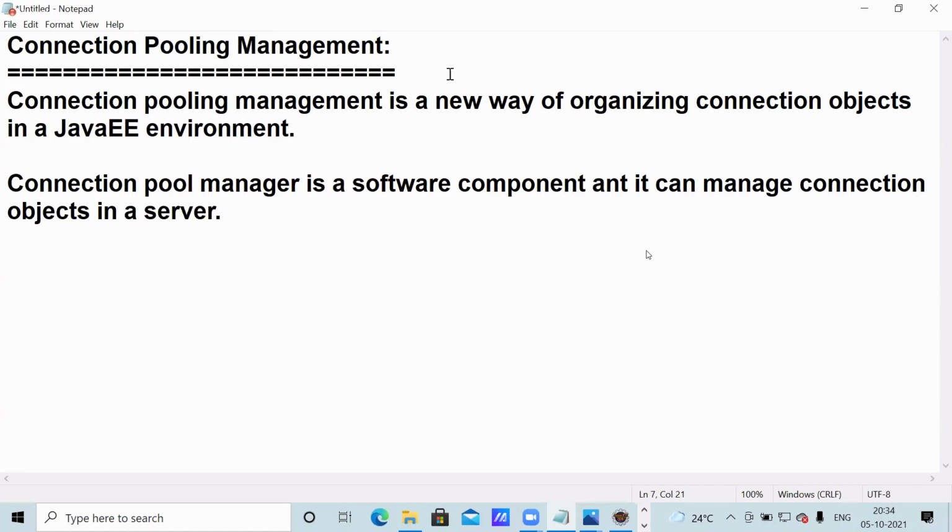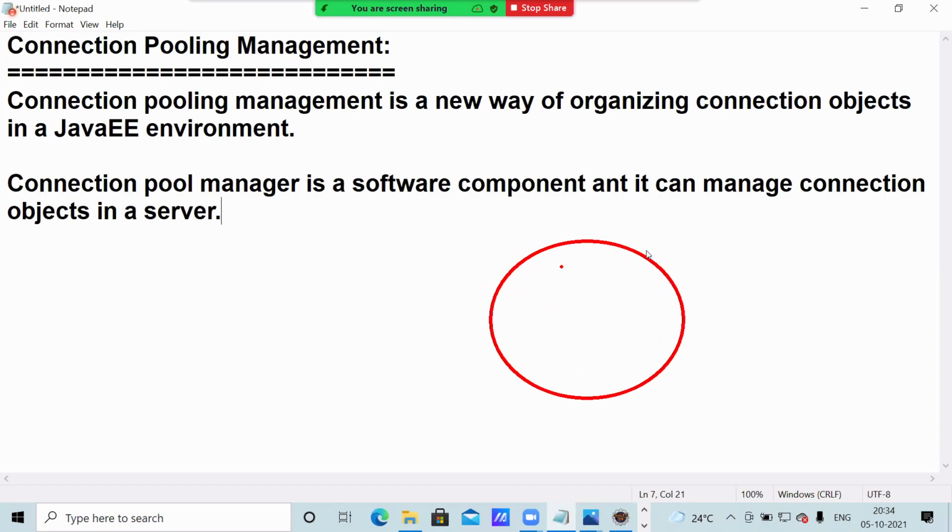What we can do is create a pool of connection objects. Like this, we can create many objects. This is nothing but the connection pool, and these are nothing but connection objects.